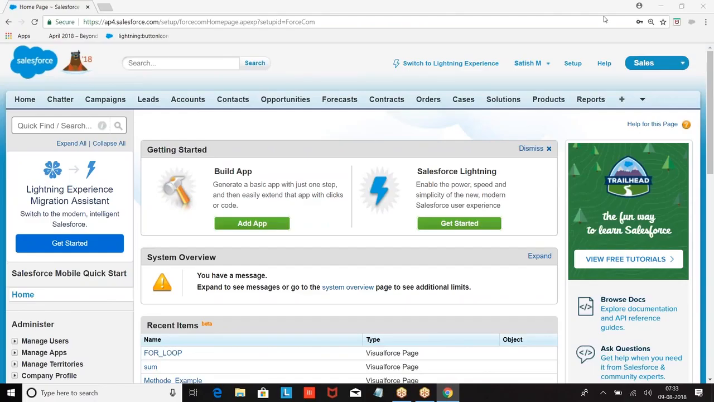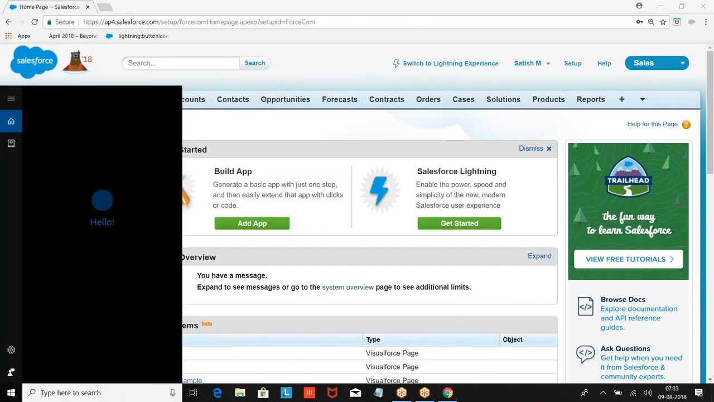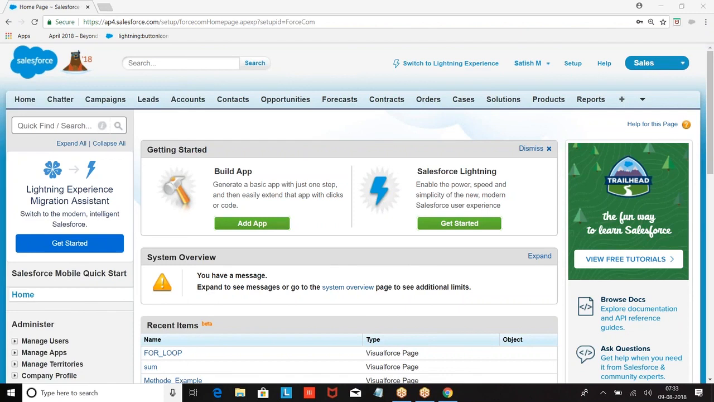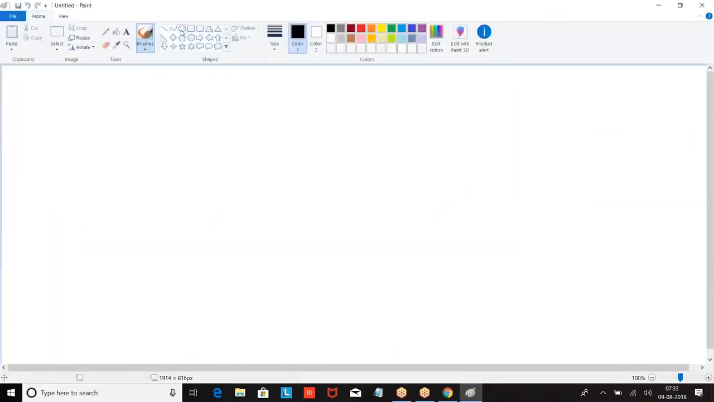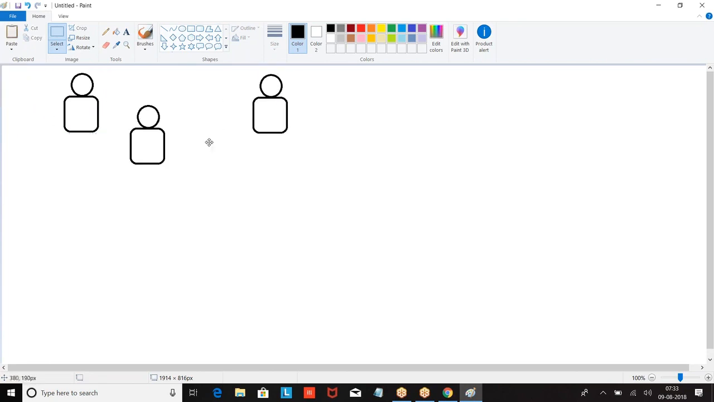Now, I want to collect some information about students. I have 4 students here. I want to collect some information about the student. Let's say I have 3 students here. I want to know what these 3 people will do.